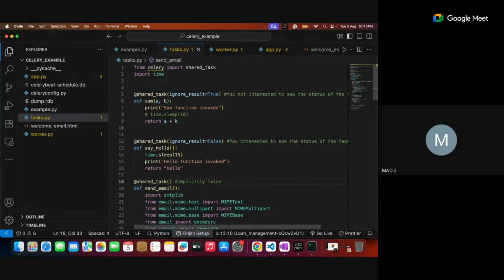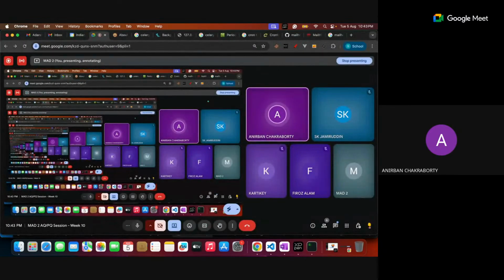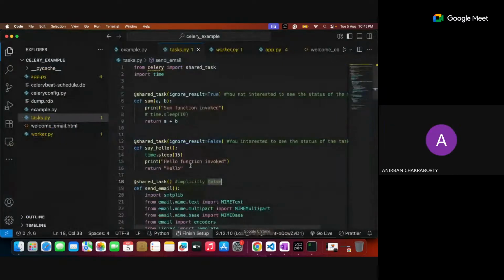Okay. Sir, one more thing. The dump Redis database, that is created by itself. Once I delete it and restart my Redis, immediately it is created.